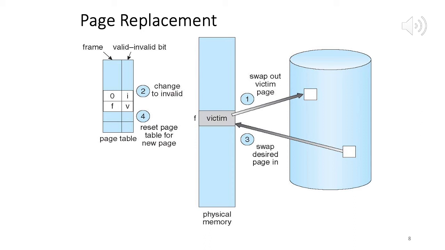Now this is just showing the process of page replacement, the swap in and swap out, and the changes that you have to make in the page table. So for the page you are swapping out, its frame number is now 0, or any X or whatever we want to call it, any non-valid value for a frame number, and invalid. New page that you're bringing in, frame number is the same frame number that was mapped to the previous page which you evicted, F in this case, and the entry is now valid. Okay.